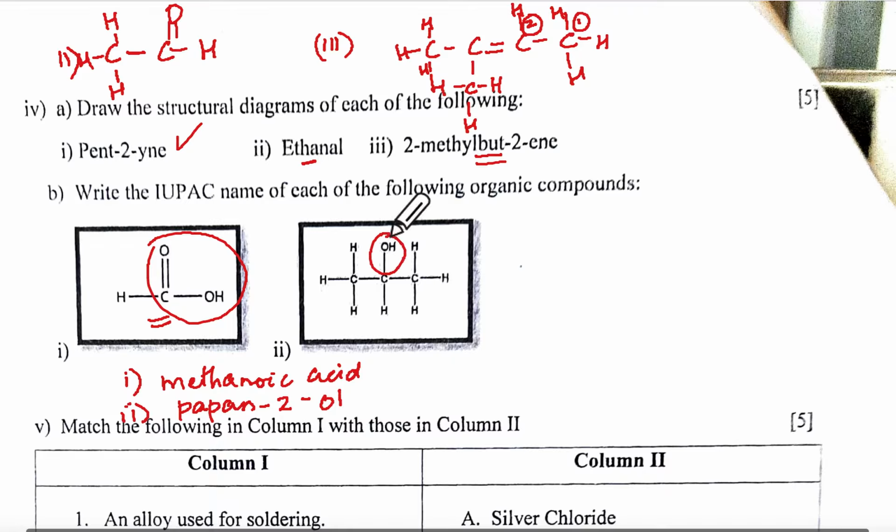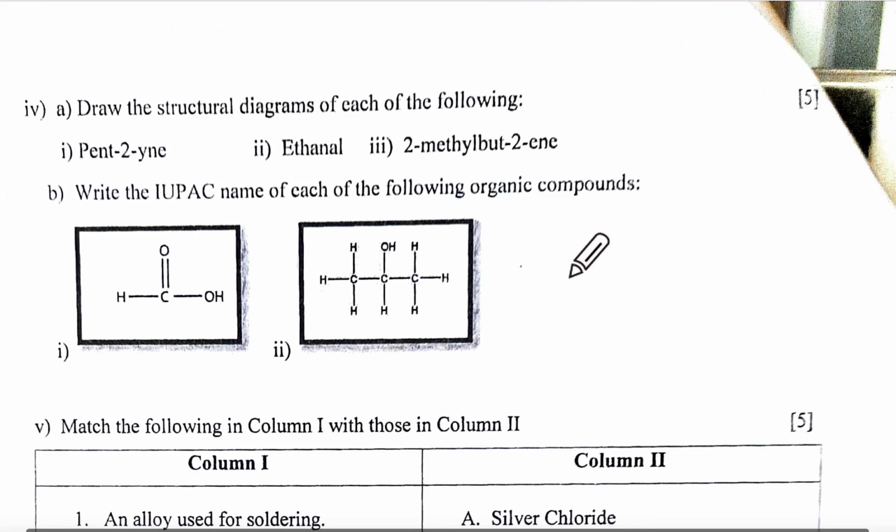Understanding? Because for the second carbon there is OH. It could have been OH here, then this would have been 1-ol. If OH is here, then 2-ol. Do we write methane-1-oic acid or leave it? No, for oic acid we don't write 1, 2, 3. It's always the last carbon that will have the oic acid group.